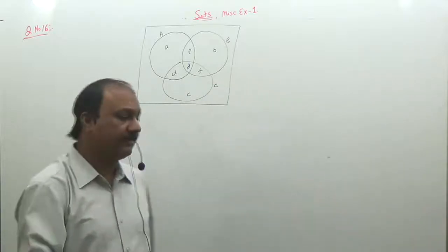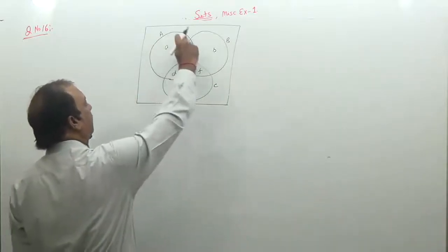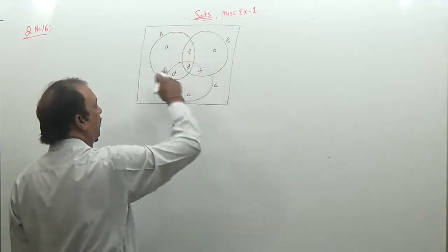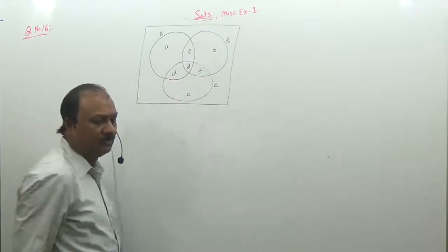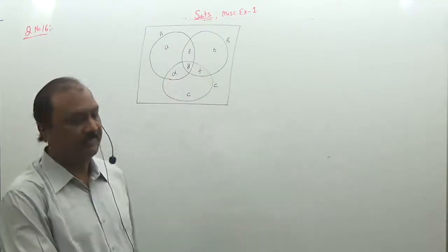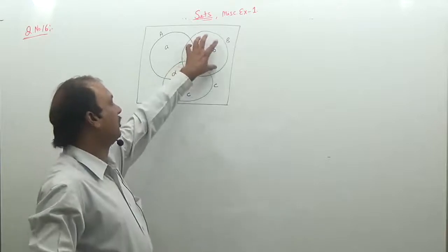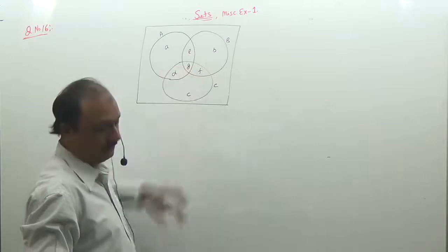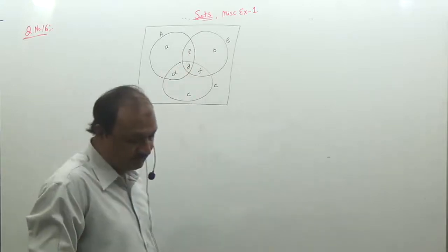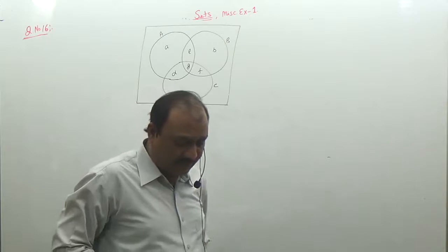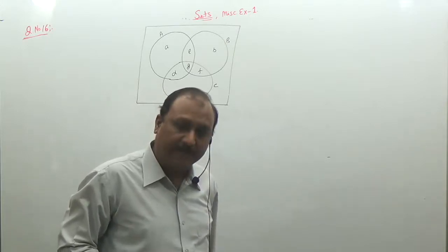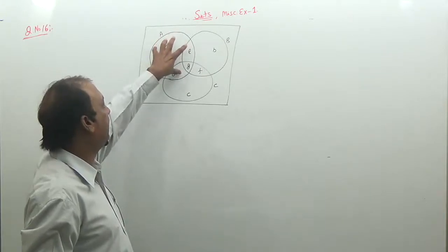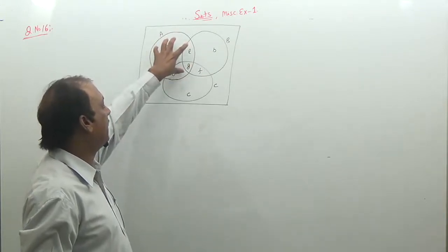In this case, this is the first set, the number of people who like product A. And this one is the set of those people who like product B, and this one is the set of those people who like product C. Now, given that 21 people like product A, all those people in set A like product A, so the total is 21.